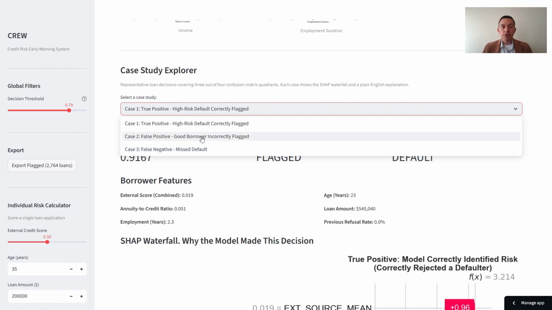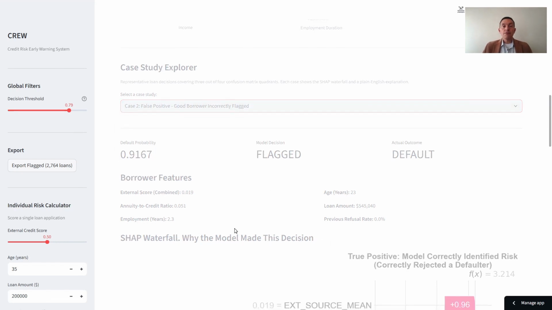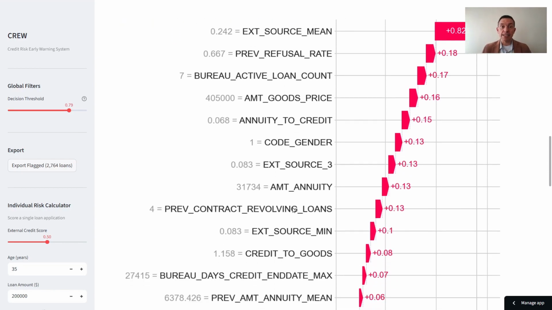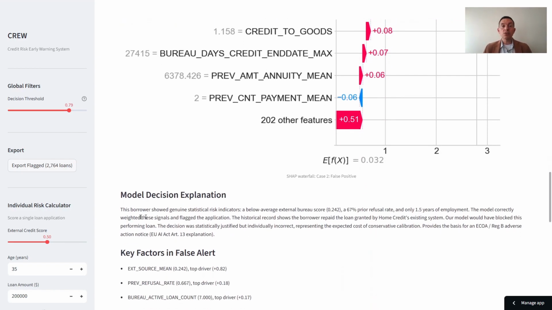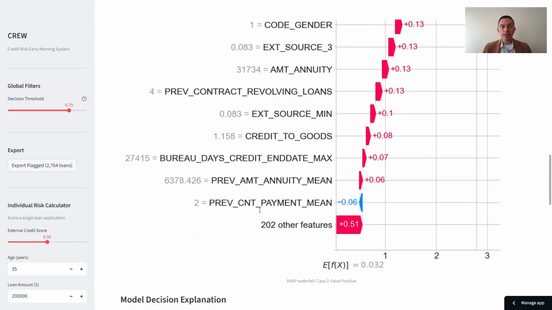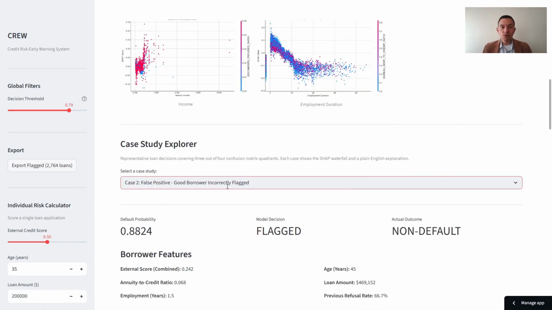Let's look at 2 failure cases. First, a false positive. The waterfall shows exactly why the model rejected this borrower. External bureau score .242, a 67% prior refusal rate, and 7 simultaneous active loans. 3 signals all pointing toward rejection. Home Credit's own system approved anyway, and the borrower repaid, a statistically correct decision that was individually wrong.